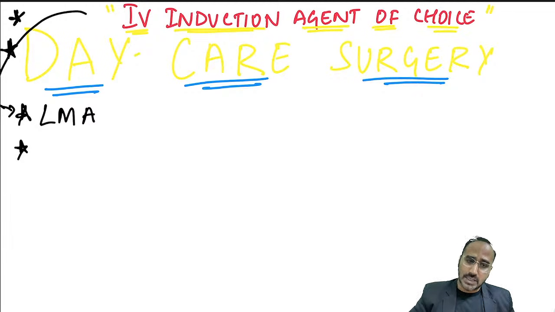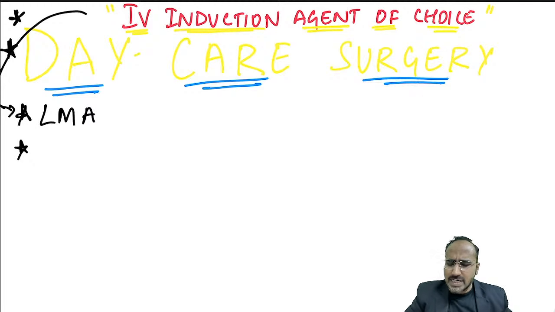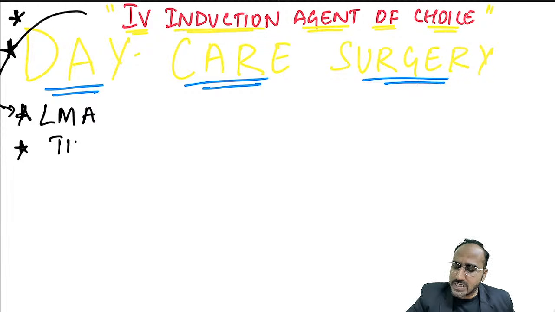Next, when a patient is posted for daycare surgery, will you use an inhalational agent? You will tell, oh, I will not use an inhalational agent. I will only manage with IV agents. I am managing general anesthesia without inhalational agent. That is called TIVA, total intravenous anesthesia. The IV induction agent of choice that could be used is propofol.